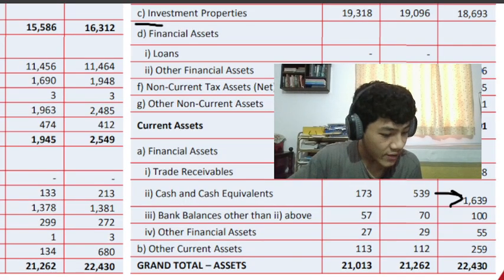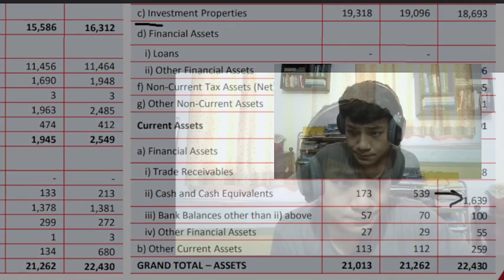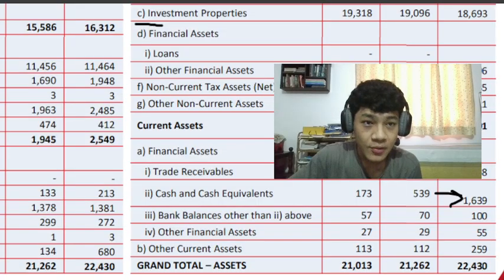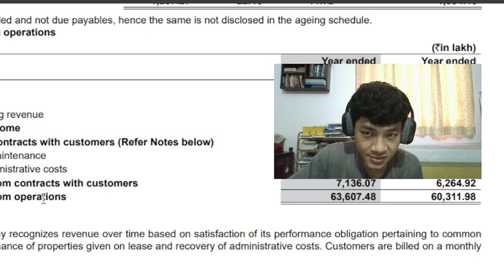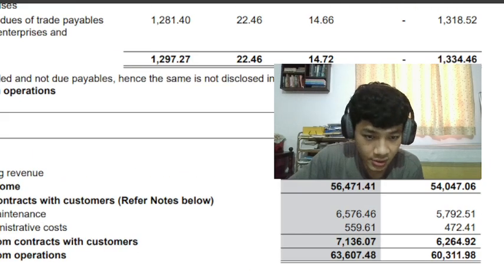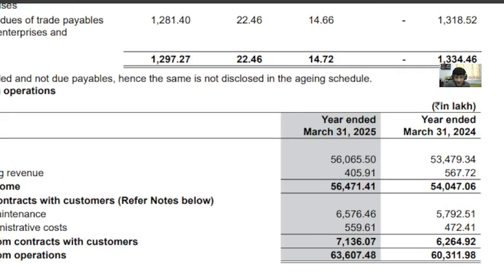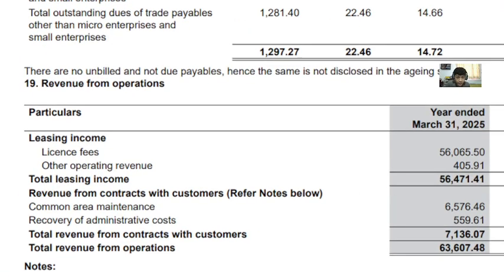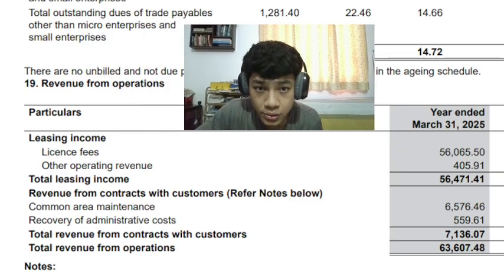Finally, we have one more thing. Okay, sorry. We have one more thing. This is from its annual report. Here you see revenue from operations. It's a breakdown of revenue.